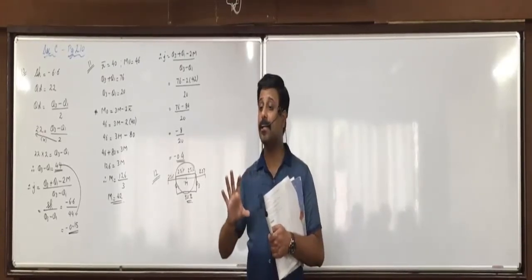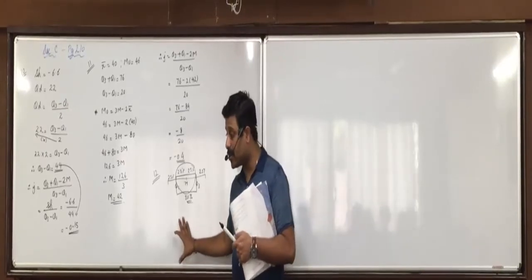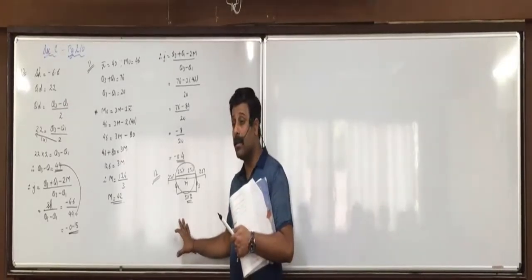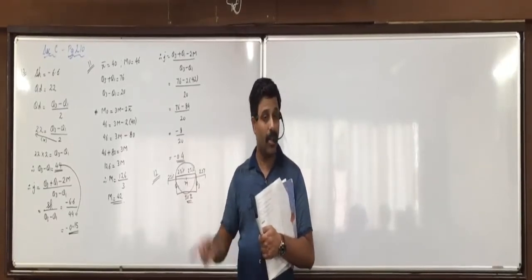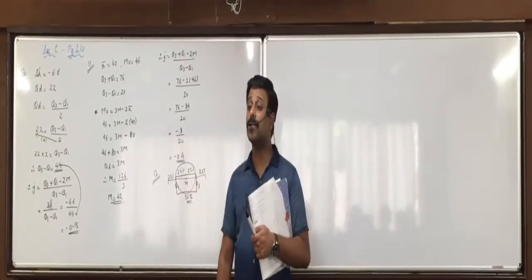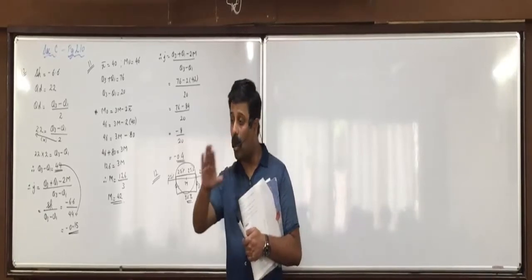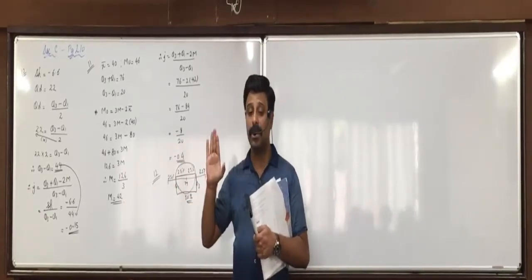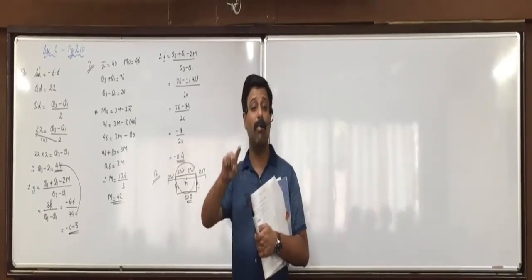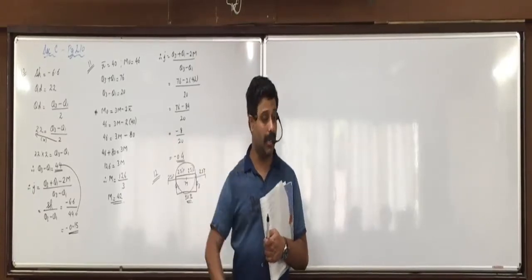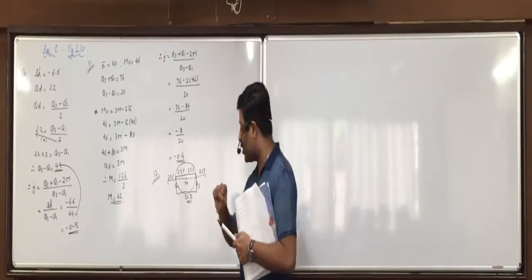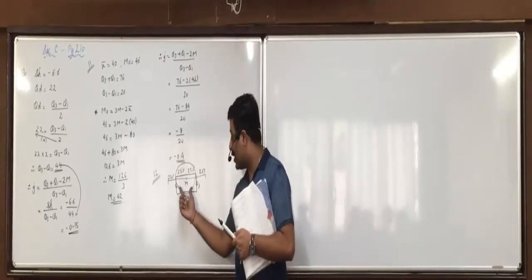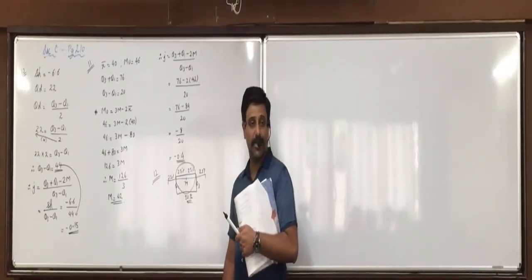So the main reason is Pauli's coefficient of skewness is based on the central 50% of observations, and Karl Pearson's coefficient of skewness is based on all the observations. So Karl Pearson's is more accurate than Pauli's. Once again, Pauli's is based on the central 50% of observations.